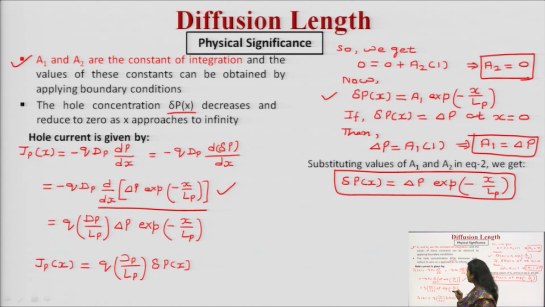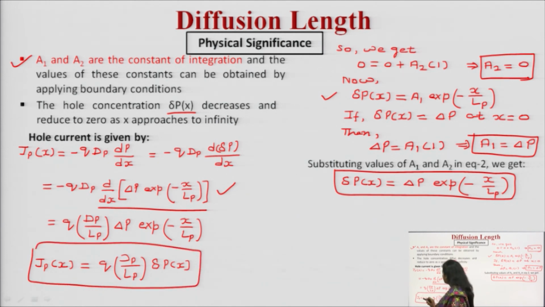If you simplify it, you get the equation Jp(x) equal to q into Dp, the diffusion coefficient of holes, upon Lp, the diffusion length of holes, into Δp(x). So this is how you can simplify it, and you can relate all these parameters and see how the variation goes along the axis.